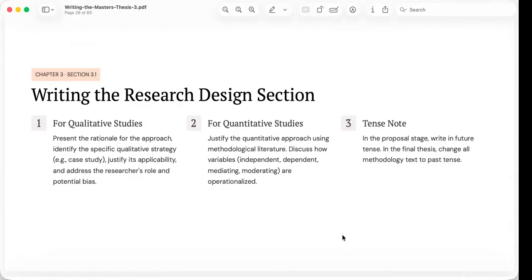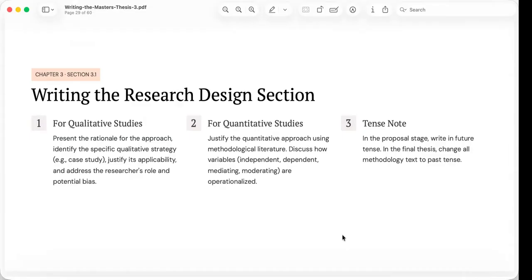An important feature of qualitative research is the role of the researcher. Since the researcher serves as a primary research instrument, it is necessary to acknowledge potential biases and explain how objectivity and trustworthiness will be maintained throughout the study.